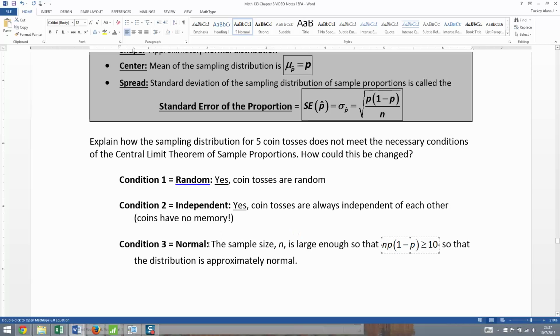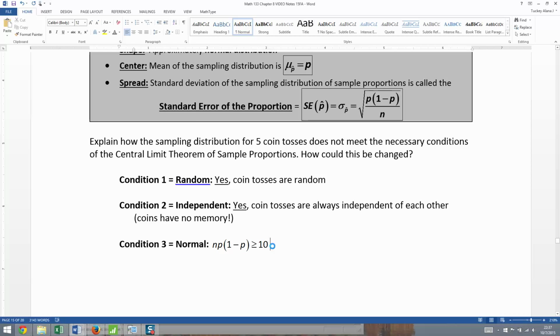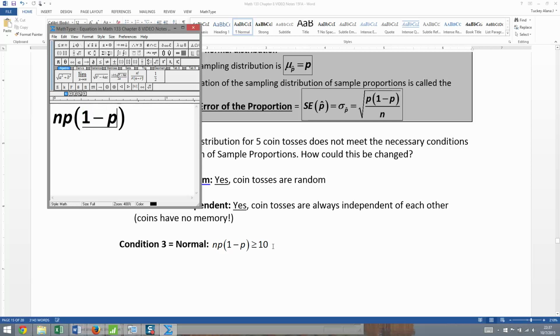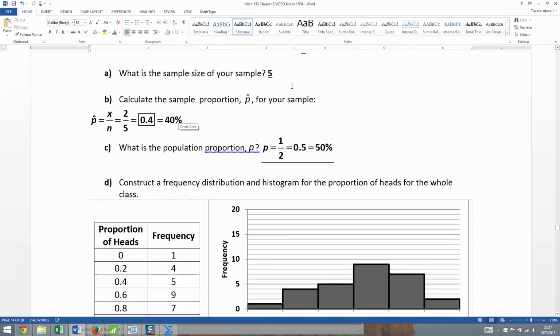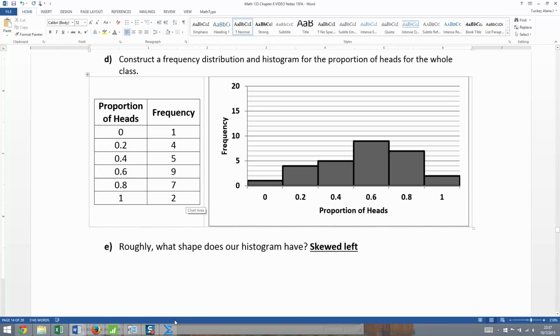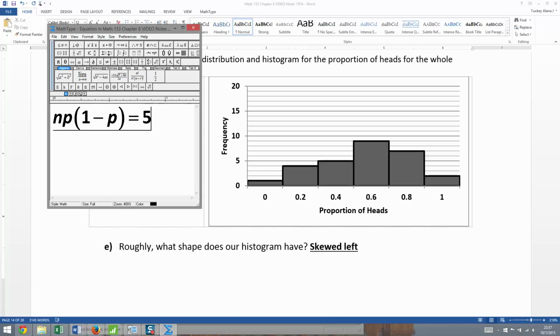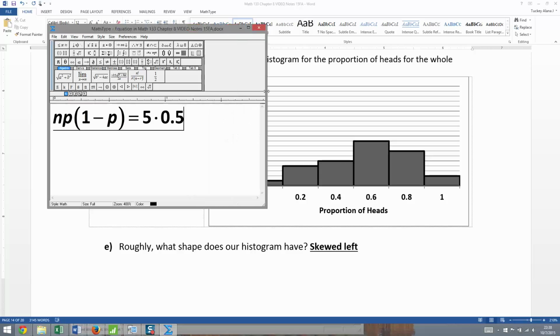N times P times 1 minus P. So let's figure that out. Okay, our N was 5, right? Because we were tossing the coin 5 times. N was 5, sample size right there. N equals 5. Okay, well, if that's the case, then that's the number we'll put in right here, 5. And then times P, and for us, remember this is heads and tails, so 0.5, and then times parentheses